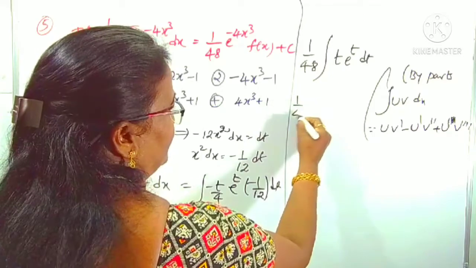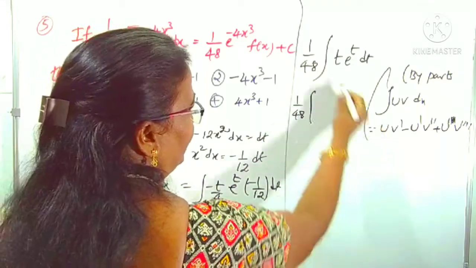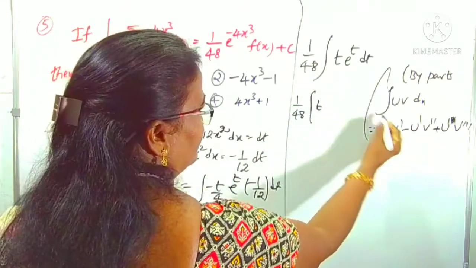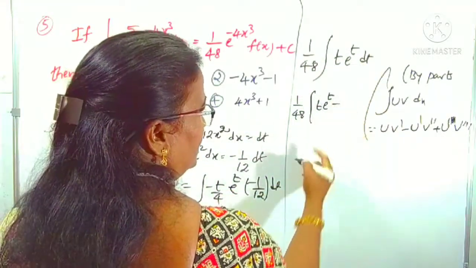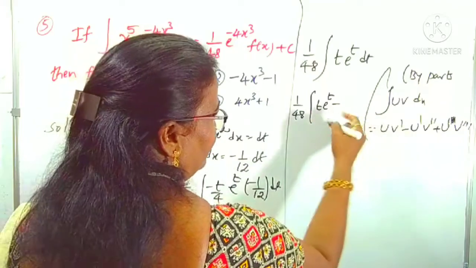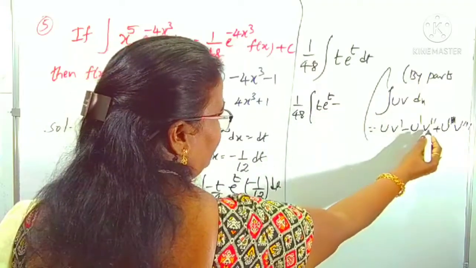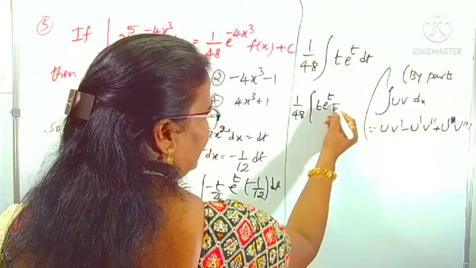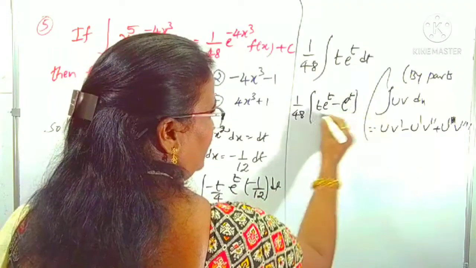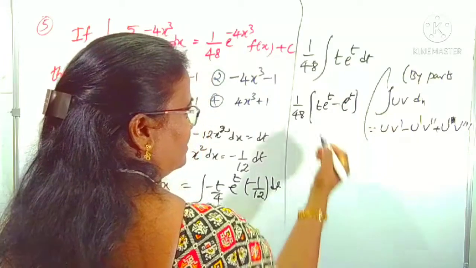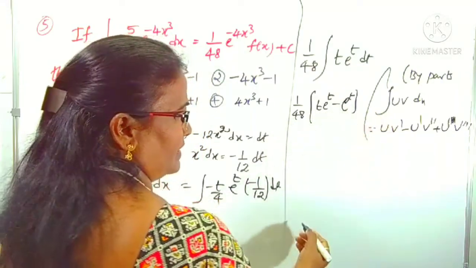1 by 48 into, in place of u, t is there. V dash means the integral of e power t, with minus the derivative of t. U dash means derivative of t with respect to t, which is 1, into v double dash, the integral of e power t, which is e power t only. Further there are no terms, because the next derivative is 0.